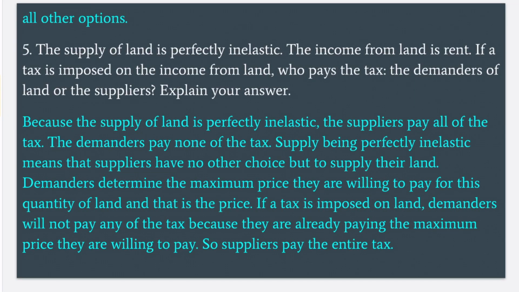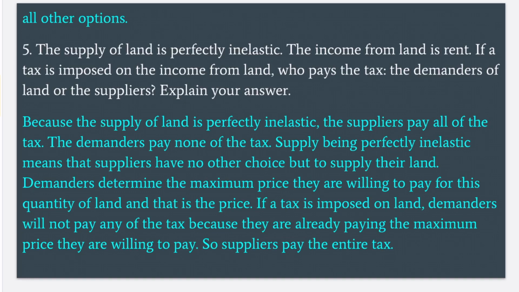Fifth, the supply of land is perfectly inelastic. The income from land is rent. If a tax is imposed on the income from land, who pays the tax? The demanders of the land or the suppliers? Explain your answer. Because the supply of land is perfectly inelastic, the suppliers pay all of the tax. The demanders pay none of the tax.